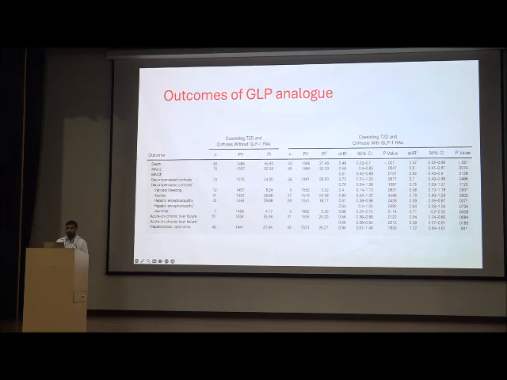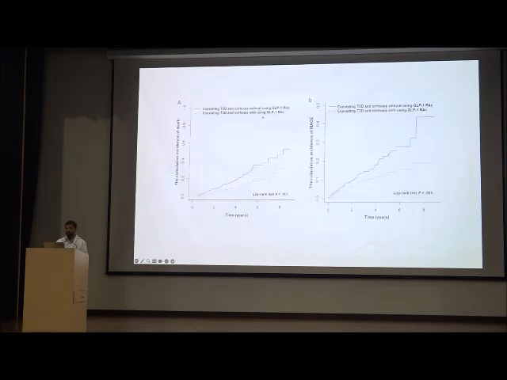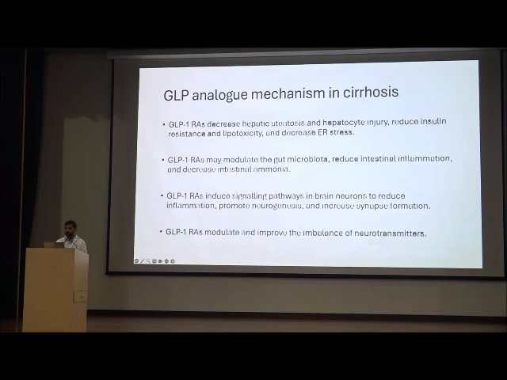it was seen in the major adverse cardiovascular event, decompensated cirrhosis events, variceal bleeding, ascites, hepatic encephalopathy, jaundice. And acute and chronic liver failure and incidence of HCC were almost the same. So they showed that death, cardiovascular events, and decompensated cirrhosis, the risk of decompensation, was less in patients who received GLP analog as compared to the patients who did not receive. Also, the death was less, and the major adverse cardiovascular outcomes were less.